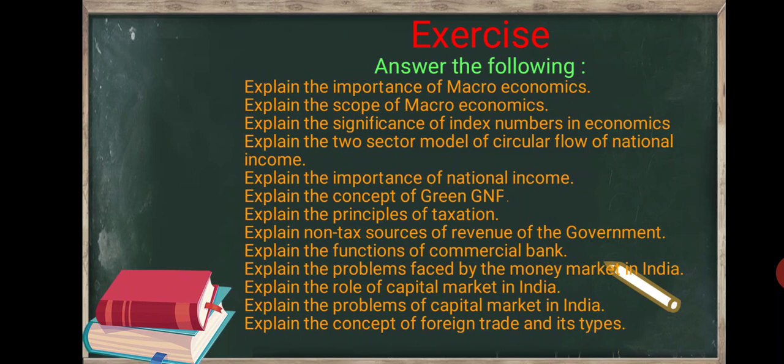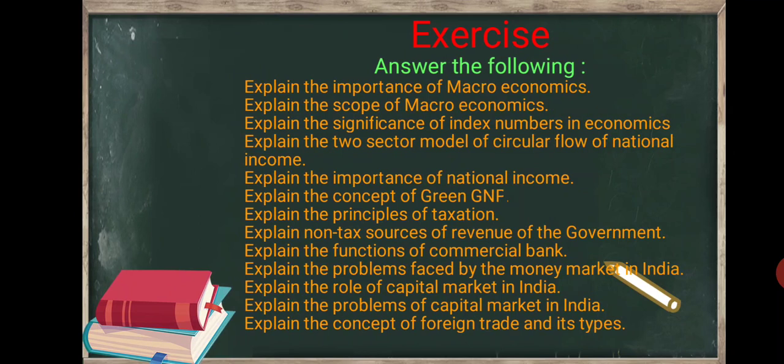So student, this is the exercise. You have to write the answers to the following. Explain the importance of macroeconomics. You have to write only four importance points. Second, explain the scope of macroeconomics.